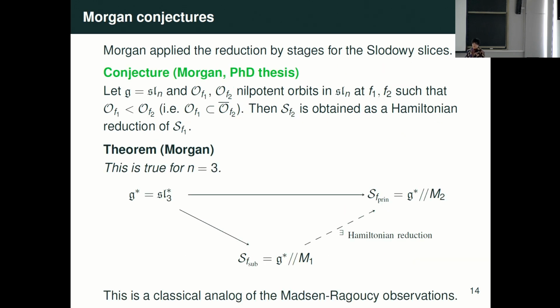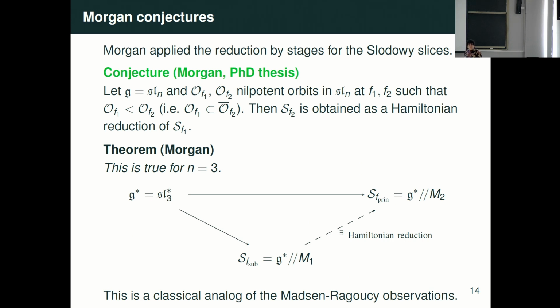This problem has been studied by Morgan in his PhD thesis. His conjecture is, if G is SL_N, and we take f1, f2 satisfying the ordered condition on nilpotent orbits, meaning O_{f1} is contained in the Zariski closure of O_{f2}, then the Slodowy slice of f2 is obtained as a Hamiltonian reduction of the Slodowy slice of f1.